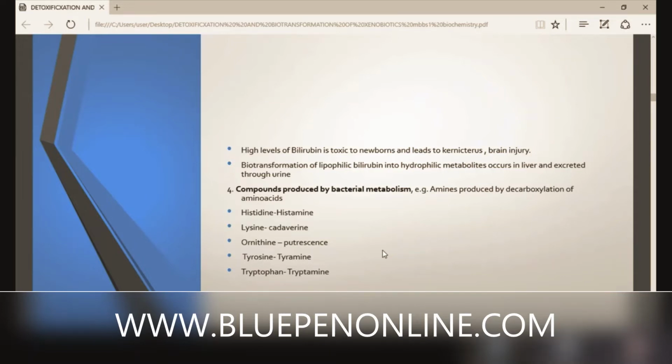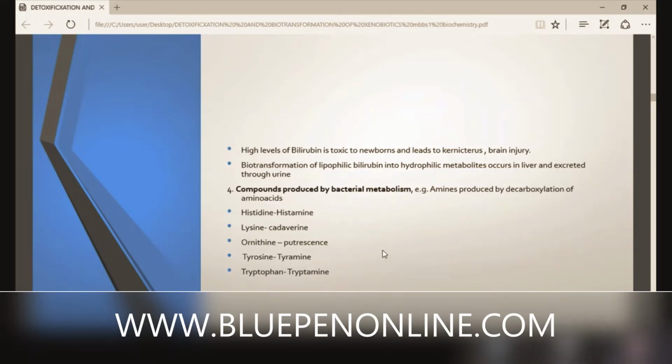In the case of newborns, it is greater than 5 at the time of delivery, then it decreases. But in some special cases, the bilirubin level increases to a very high level. Then there is the blood-brain barrier. Bilirubin crosses the blood-brain barrier and enters into the brain. That particular condition is known as kernicterus, which causes brain injury.